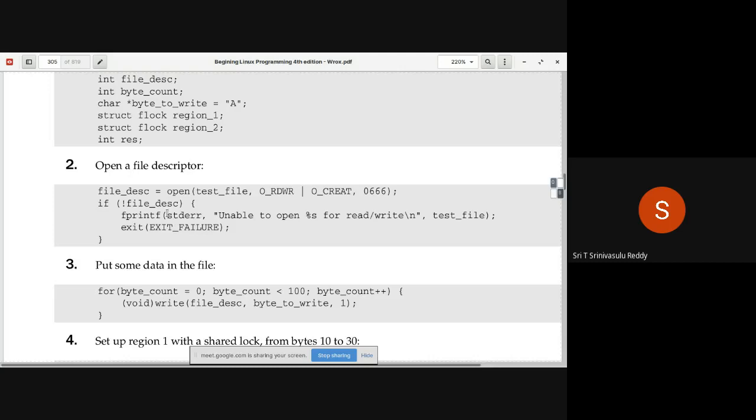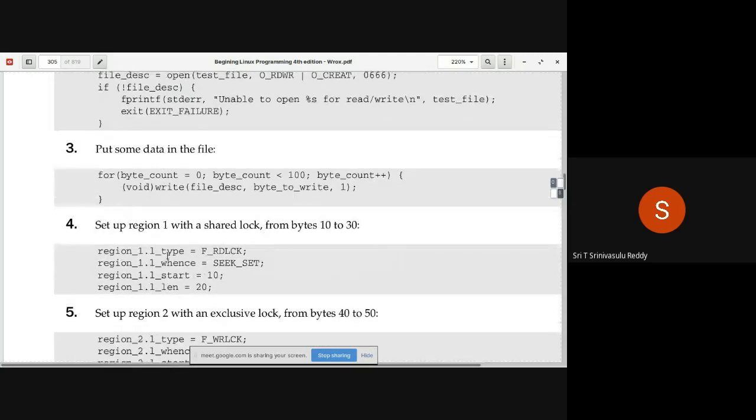You have fprintf of stderr, unable to open %s, whatever file name, for read write purpose. Display this message onto standard error and then exit with exit failure. Curly brace closure. It is a very simple thing. Whenever it fails to open the file, simply do that. In our scenario, it doesn't happen. But as a part of the program code, you are writing that.